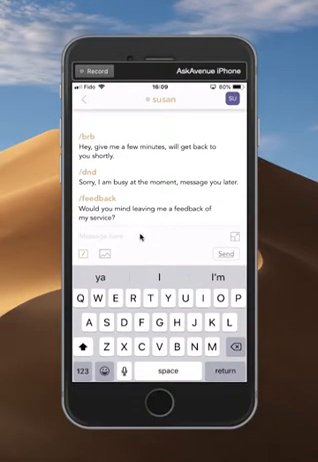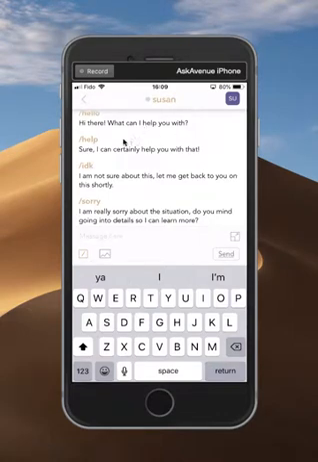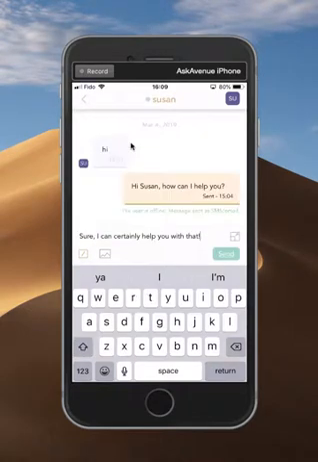It's going to pull up your list of shortcuts here, and I'm just going to go ahead and tap on Help. And you can see that that message is automatically populated here. All you need to do, of course, is click Send, and that will automatically be sent to Susan. I'm not going to do that right now because this was actually a real chat that I conducted, so I don't want to actually send her this message. So that's it. It really is that simple.